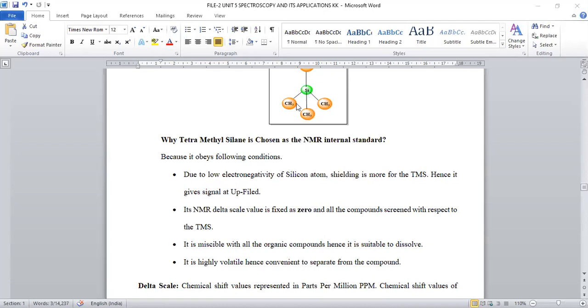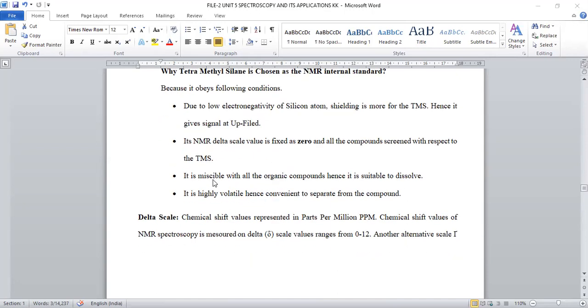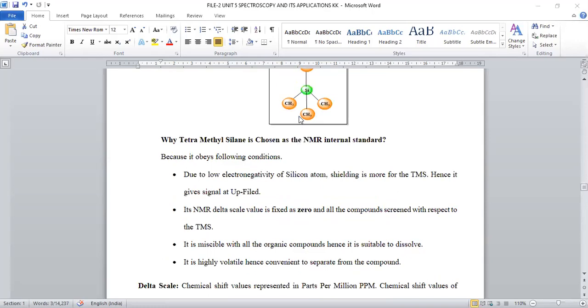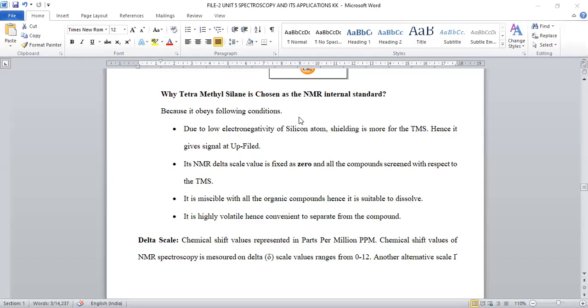The electronegativity of silicon and its related compounds is extremely low. And second, its value is arbitrarily fixed as 0. Okay, so it is taken as the standard whose value is fixed as 0. And third, whenever TMS is mixed with any kind of solvent, it readily mixes. Without any problem, insolubility or precipitation is not possible; it is conveniently mixed with all kinds of organic compounds.